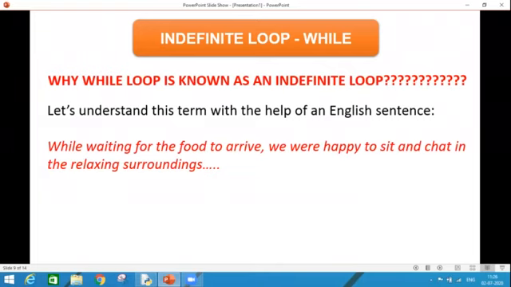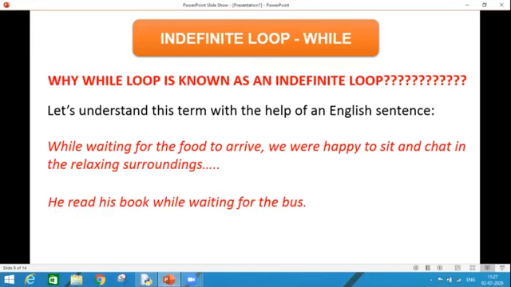While waiting for the food to arrive, we were happy to sit and chat in the relaxing surroundings. So here this term while is indicating a time period which is uncertain. How long we waited for the food is not known, or till what time we waited for the food.